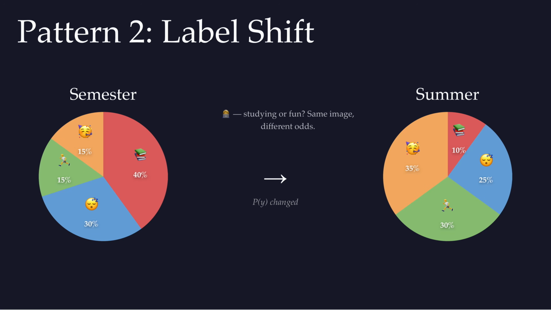And we realize if we're trying to predict the student's activity, we should also consider whether it's the summer or the semester, just because the class mixture is different. So the same evidence could lead to different guesses. A student at home at 9 p.m. is more likely to be studying over the semester than over the summer. And that is the gist of label shift. The labels themselves do not change. Studying still looks like studying. Exercising will still be exercising, but the mix is completely different.